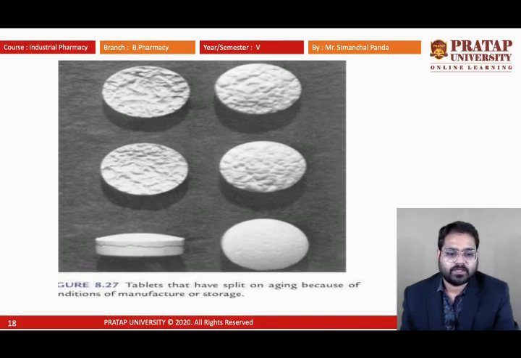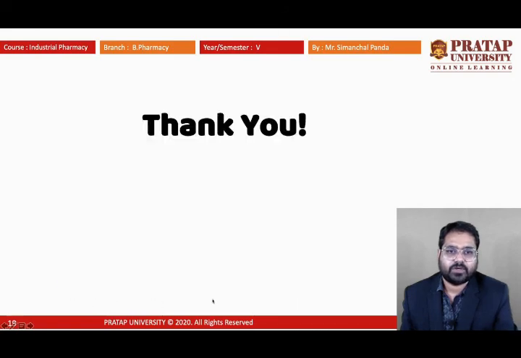Today I discussed the different formulation parts, different methods of granulation, different processing, the tablet machine in which we are preparing the tablets, different parameters, and the different defects. This is the diagram for the tablet, where we can see the capping. The splits are done due to manufacturing and storage. Thank you.